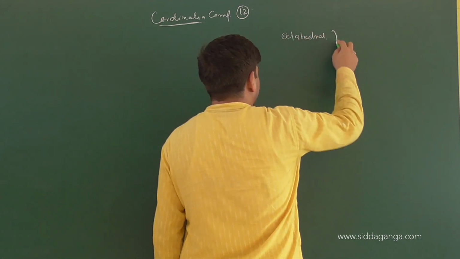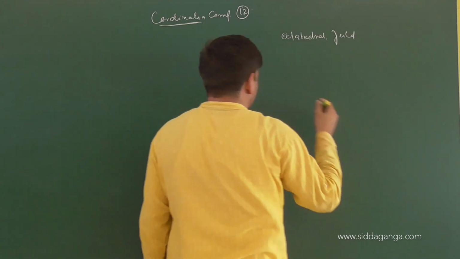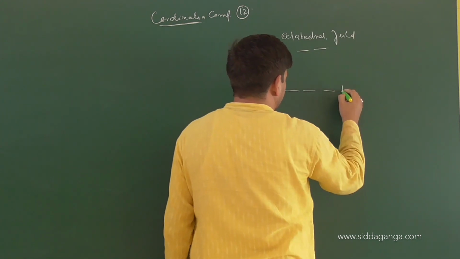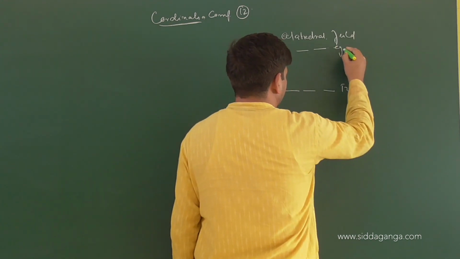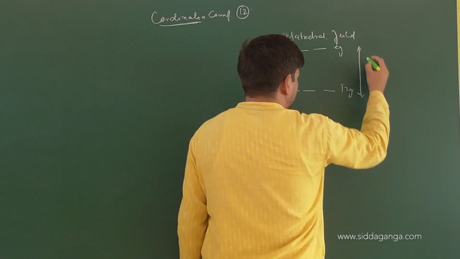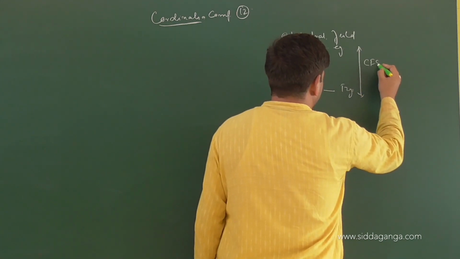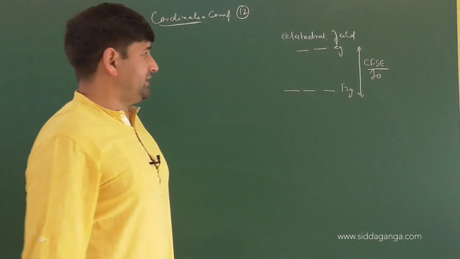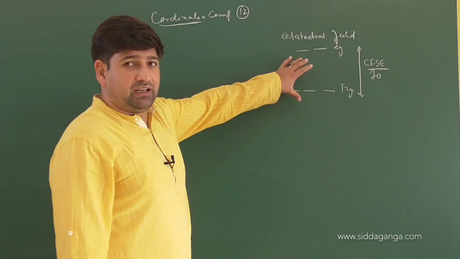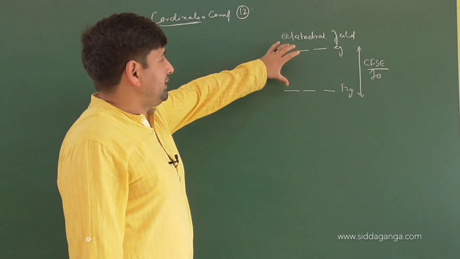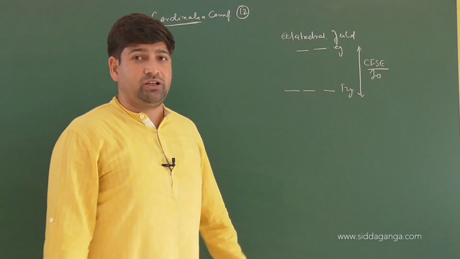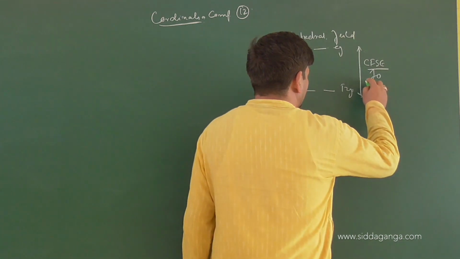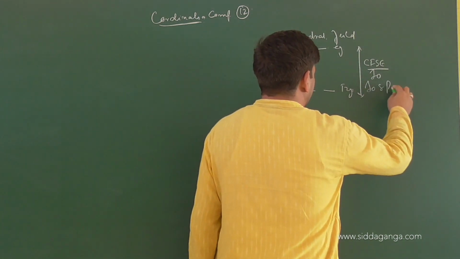In an octahedral field, the d orbitals break into two sets, that is the T2g and Eg sets. The energy difference between the two is called the crystal field splitting energy, represented by delta naught. Crystal field splitting energy is the difference of the energies between the two split sets of d orbitals in presence of ligands. And then we reached the interaction of delta naught and pairing energies.